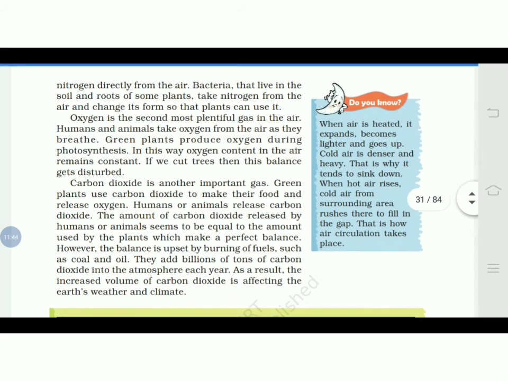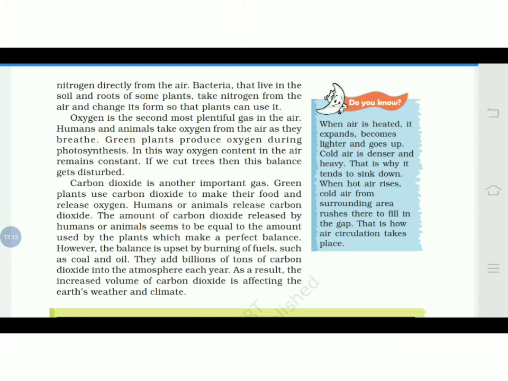Oxygen is the second most plentiful gas in the air. Humans and animals take oxygen from the air as they breathe. Green plants produce oxygen during photosynthesis. In this way, the oxygen content in the air remains constant. If we cut trees, then this balance gets disturbed. How? Because we inhale oxygen, the most important gas for our survival.